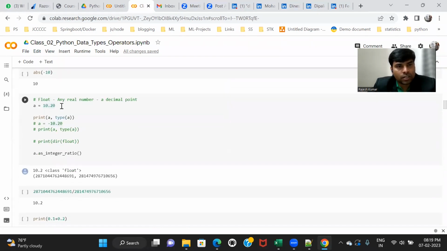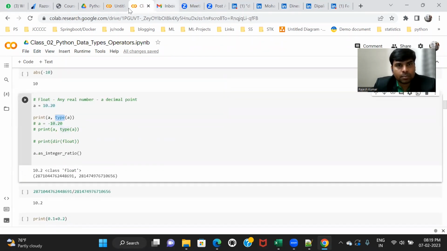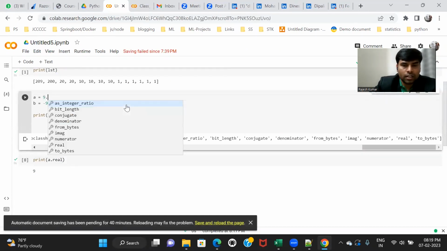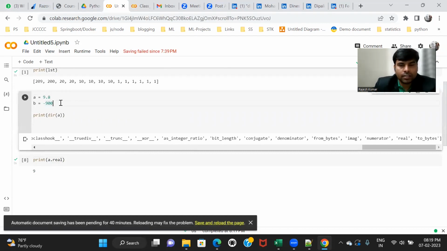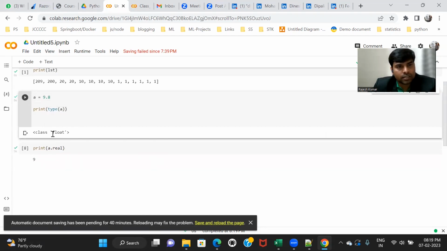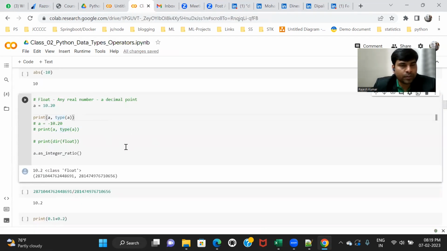Let's suppose I want to understand the type of 9.8. If I print the type, it will say it's a float class, so it belongs to the float class. The type function tells you the data type of this variable. It's very similar to int. So this is the way of writing a float data type.